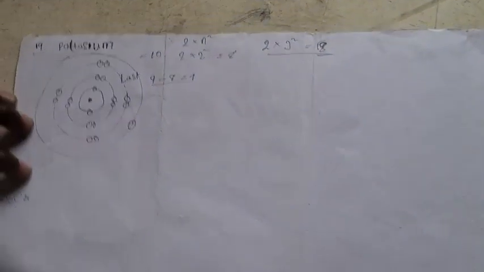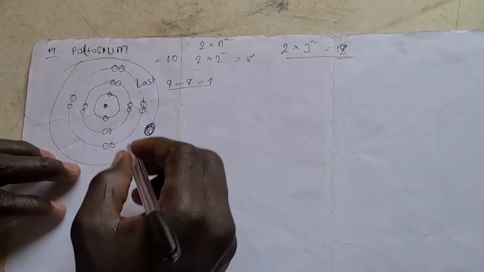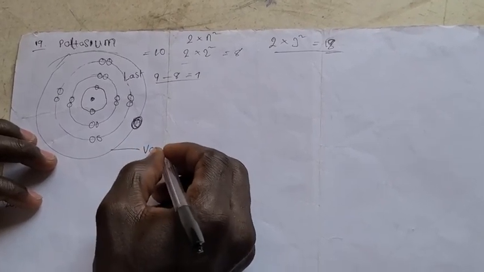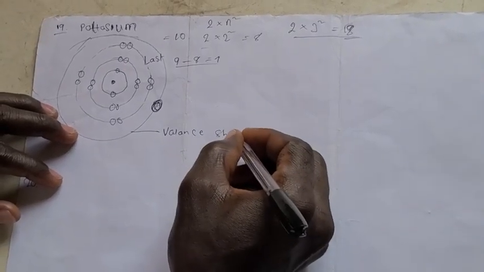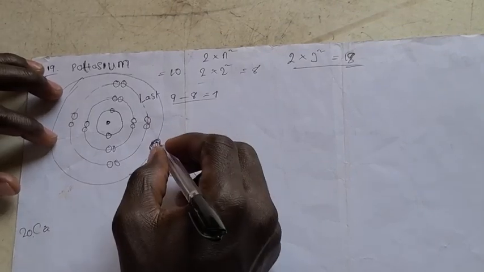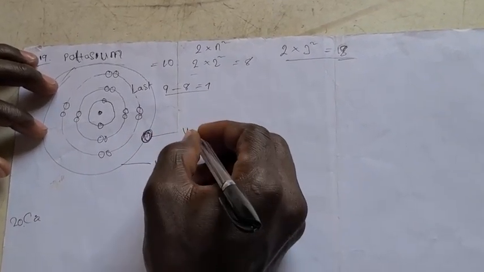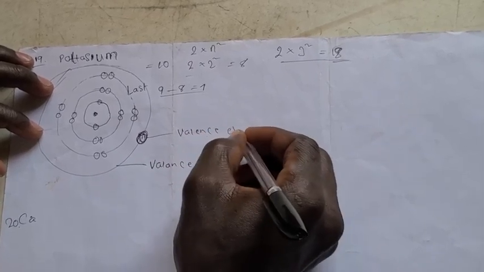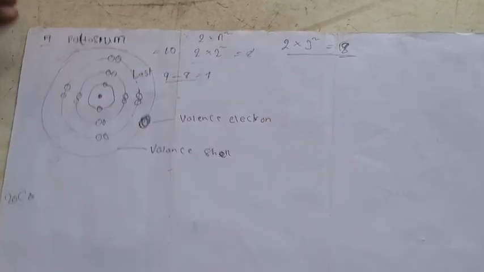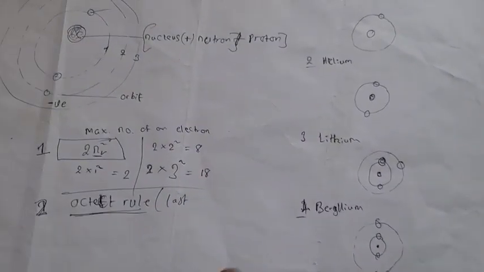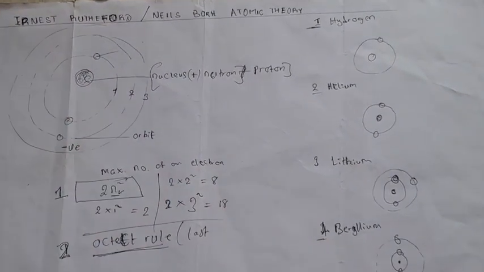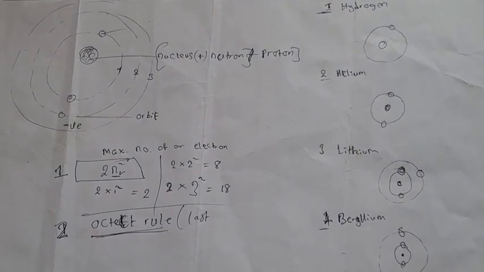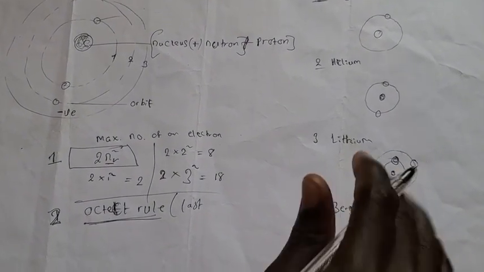Let me clear some terms again. The last shell is called the valence shell. That's the special name for the last shell. Then the last electrons are called the valence electrons. So with this theory, you can draw any atom at all. Just follow this rule. Using this shell principle, you can draw the structure of any atom at all. An atom is the most important thing in chemistry, so you must draw it.